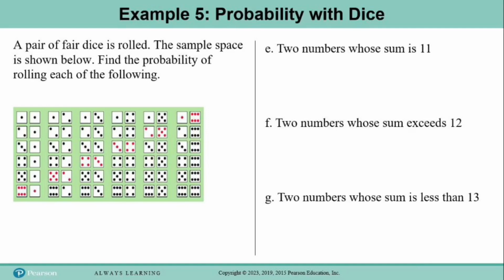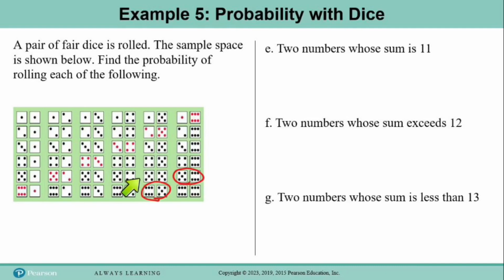So we're going to go back to the sample space and find all the pairs that add up to 11. And we know that all of the pairs that do this will be on a diagonal. So if we find one, we can find them all. So let's start here in the lower right corner where we can see that 6 plus 6 is 12. If we go up 1 from there, 5 plus 6 is 11. And then on the diagonal, the only other one that will work is the 6 and the 5. These are the only 2 pairs that add up to 11.